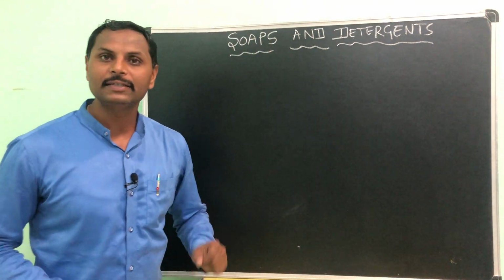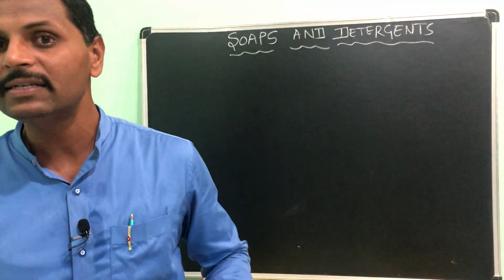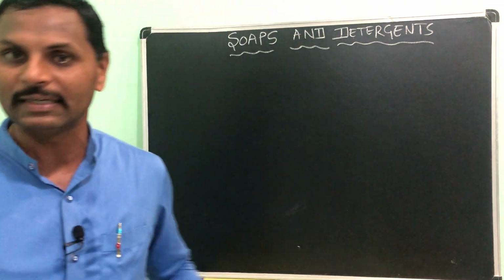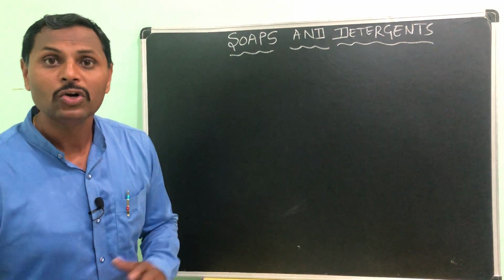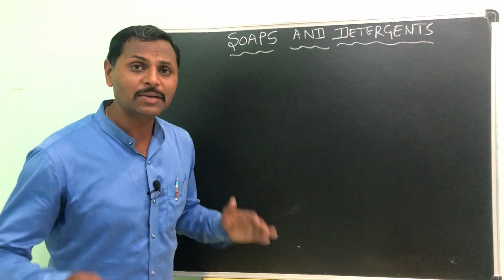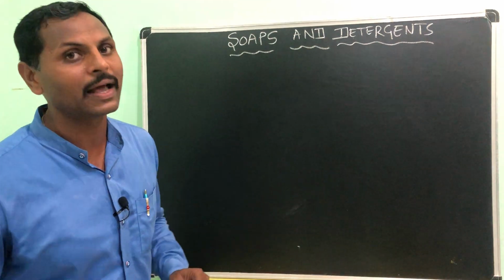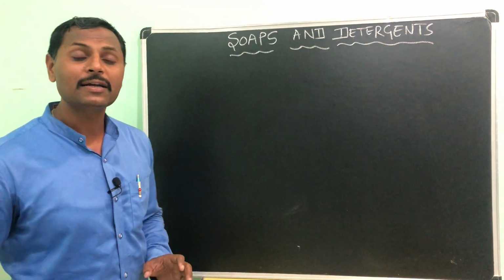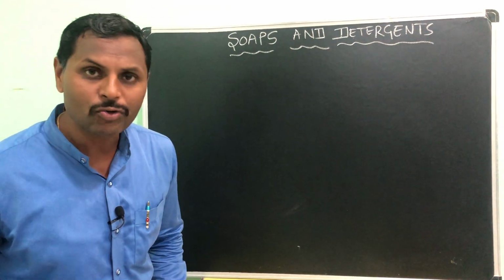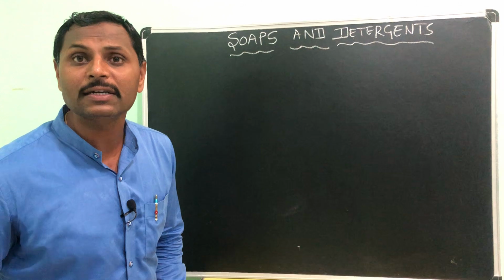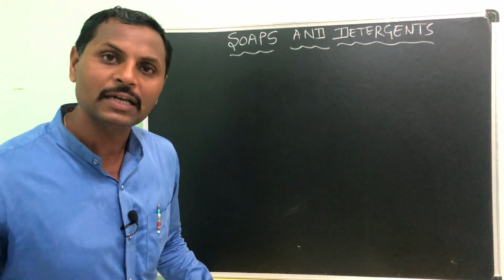So what are detergents? Detergents are nothing but any substances that do the cleansing action with the water. Detergents are of two types. One is soapy in nature, another one is non-soapy in nature. The soapy in nature detergents are called soaps, and the non-soapy in nature are called detergents.